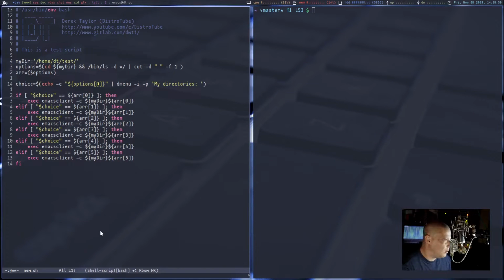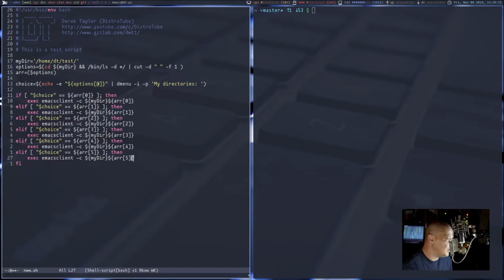And then where we left off with the script the other day is I did these if, then, else if statements where if choice equals the very first thing in the options array, well, open Emacs at the location of that directory. Or if choice equals the second thing in the options array, open Emacs at that location. Else if for all 6 options. Now, that is not the proper way to do this. I did this because I wanted to show you if, then, else if.